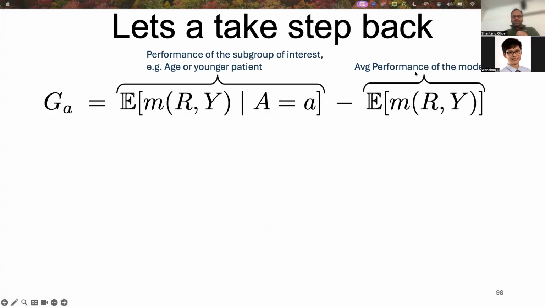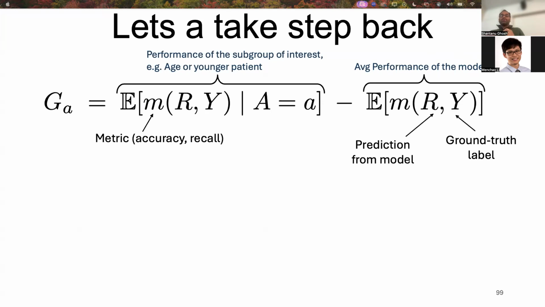This one is the average performance of the model on the particular class, say cancer patients. Here M denotes the metric of interest. It can be AUROC, accuracy, recall, etc. R denotes the prediction from the model, and Y denotes the class label.